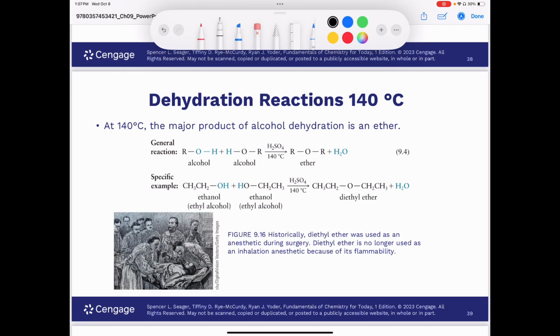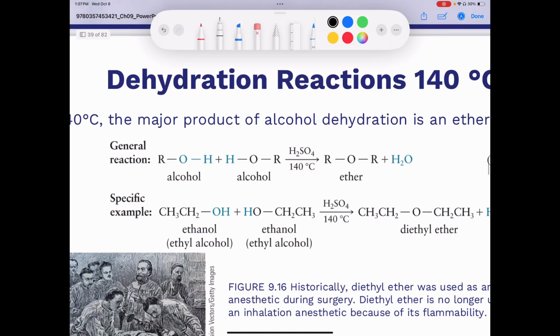Now, the next one is if we turn down the heat and we try a dehydration reaction at 140 degrees Celsius. In that case, we're going to take two alcohols and join them together to form an ether, and we'll end up losing water in the process as well. So you see that shown here.